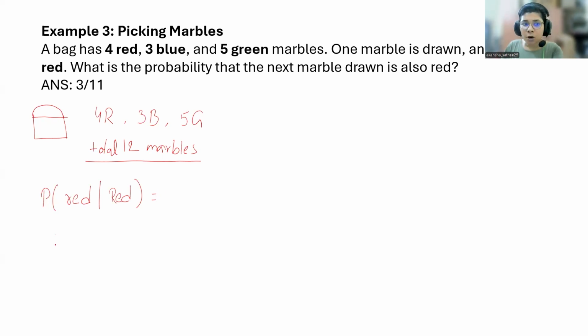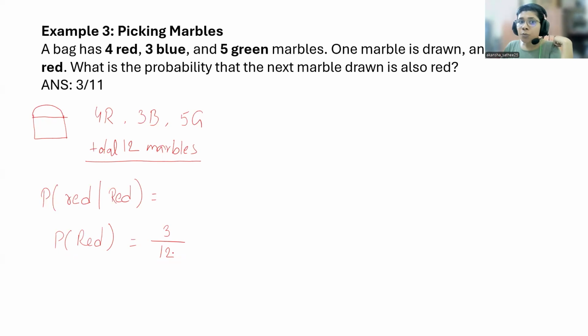What is the probability of picking a red marble? How many red marbles are there? You have 4 red marbles. How many total marbles? You have 12 total marbles.